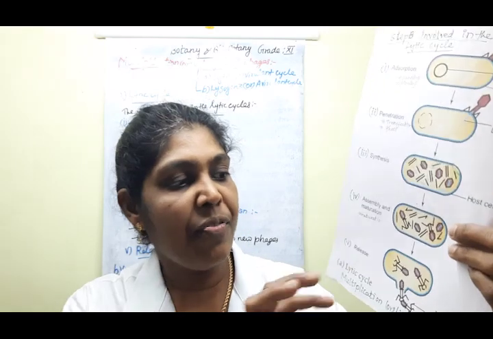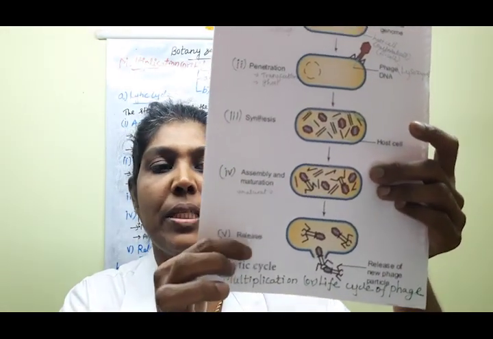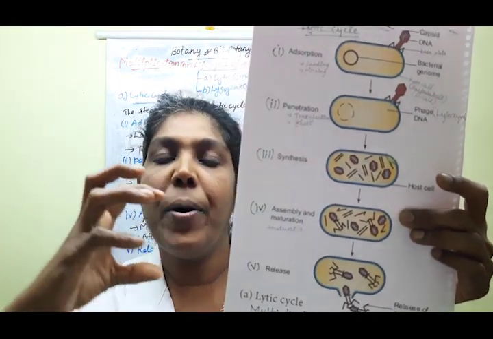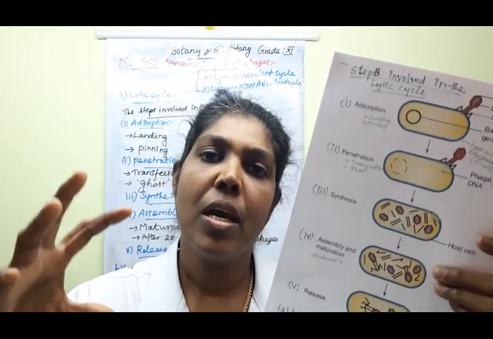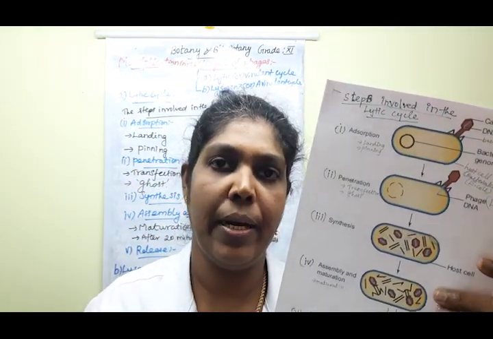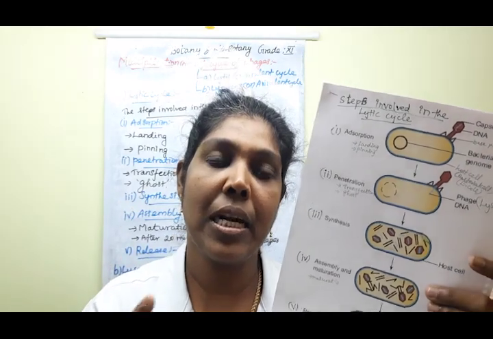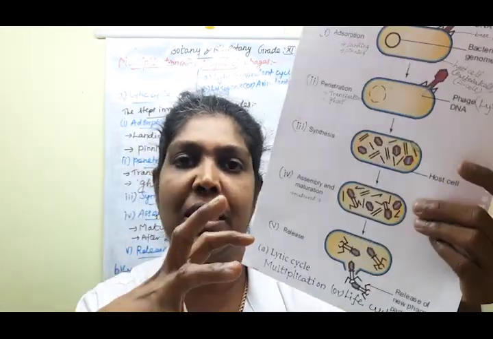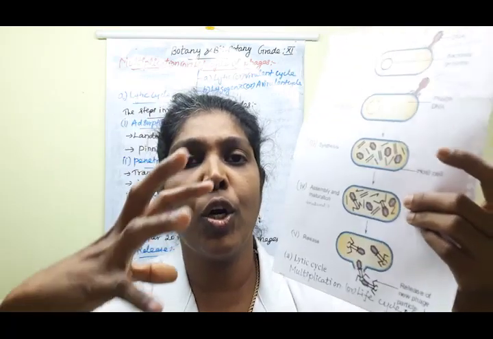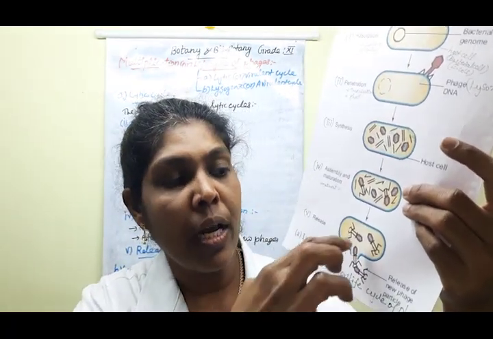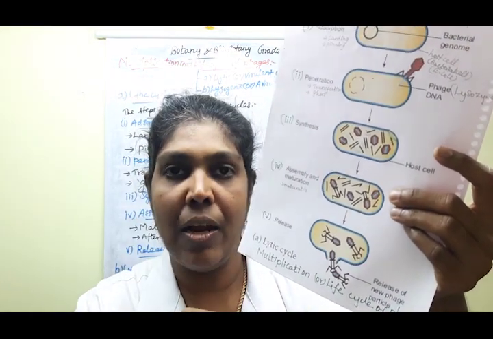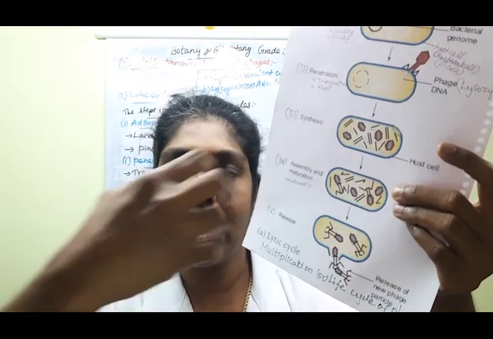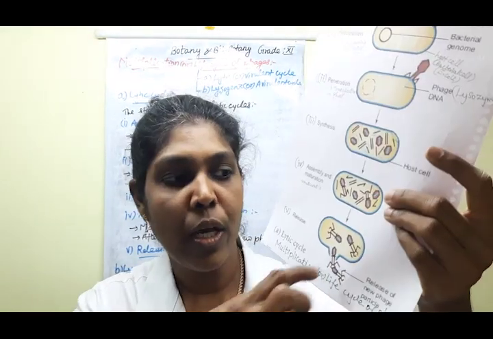Clear? Then finally, the last step is releasing. How does the release happen? Inside the bacterial cell, a large number of phage particles are accumulated. Then what will happen, children? There is no space. When so many are occupied, the phage particles lyse the bacterial cell wall, and the new phages come out.